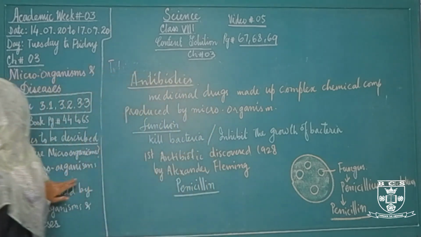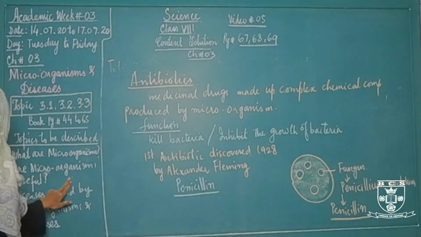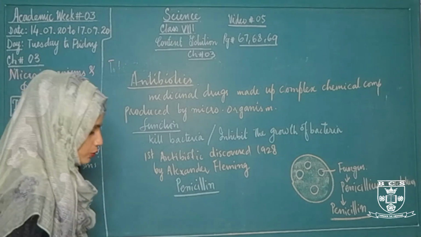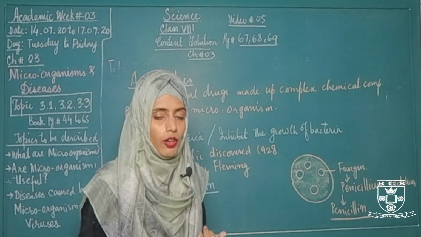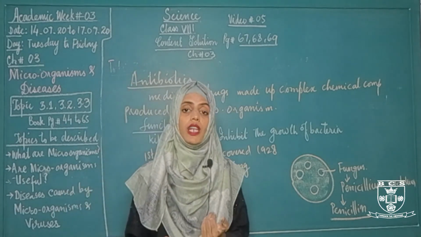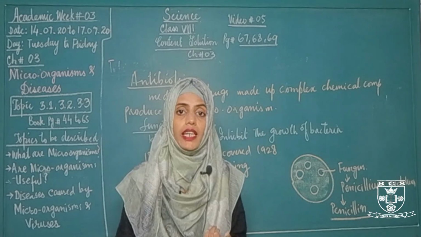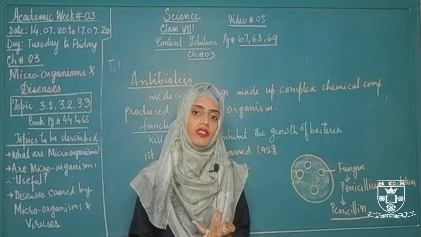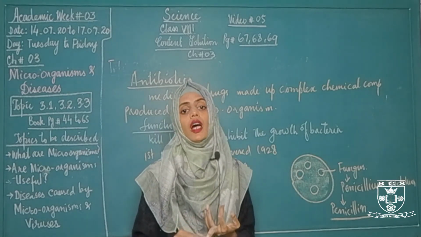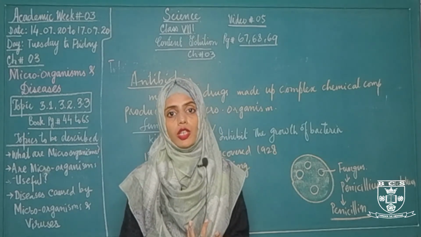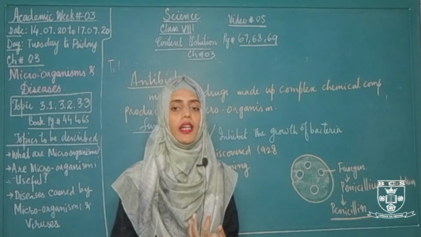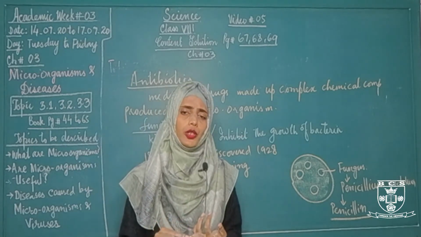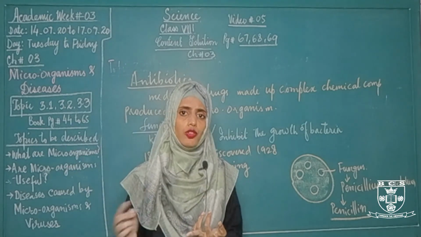So here we have completed our topic 3.2, that is, are microorganisms useful, in which we studied how microorganisms are useful for us. Bacteria and fungi are used as decomposers. Bacteria are also used in recycling of nutrients. We can also use microorganisms and other biological molecules by technique. This is called biotechnology, and with the help of biotechnology we can produce many food products by the use of microorganisms.